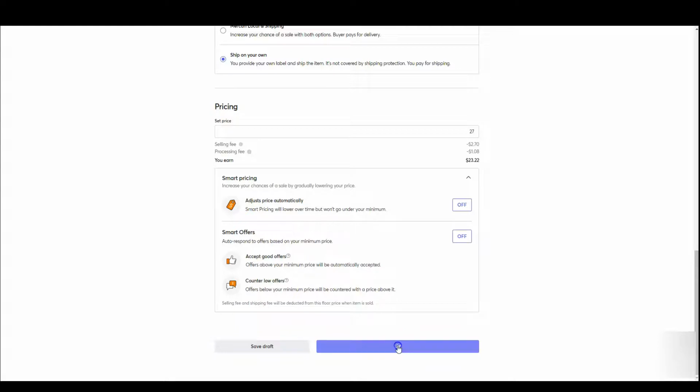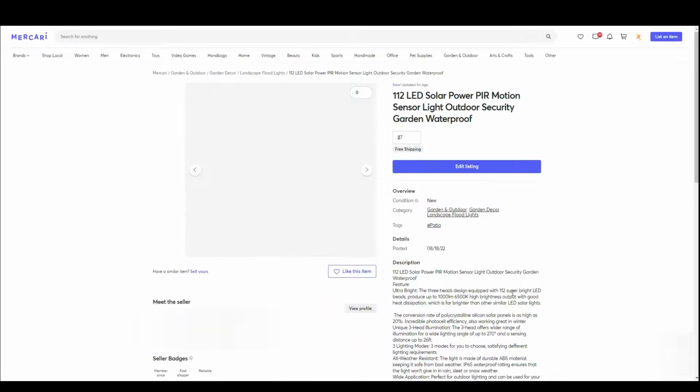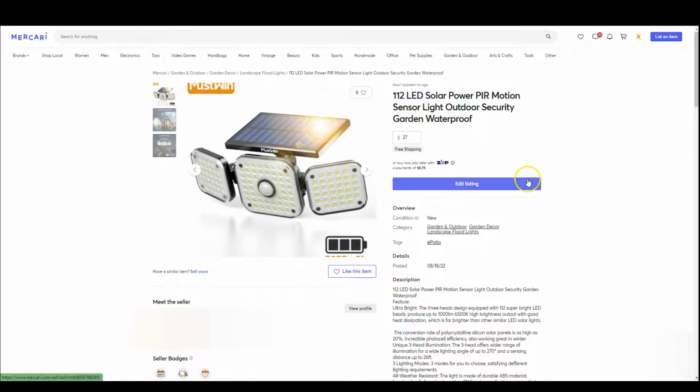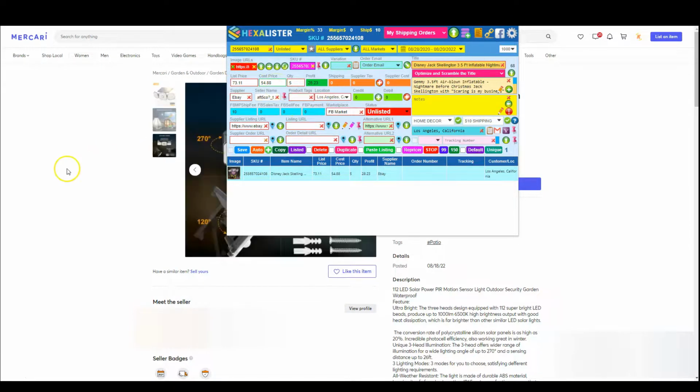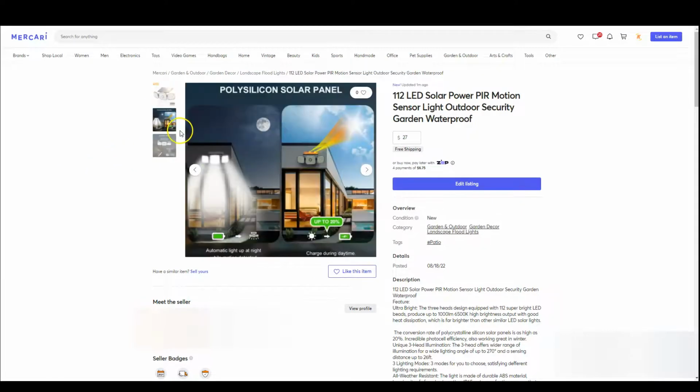So when I click on list, so here's the listing. It's best to use review photos if you can, right? If you can Google it, you can find out, you can do Google Lens and find the product. Maybe they have review photos. All you have to do is find a review photo from somewhere else on Google. You can always right click, copy the image URL, and before you actually go to Mercari, I would insert the URL right in front of that, right? Okay, so when it comes over, you will have that image included in here as well. And usually that's the one you want to put as the main photo.